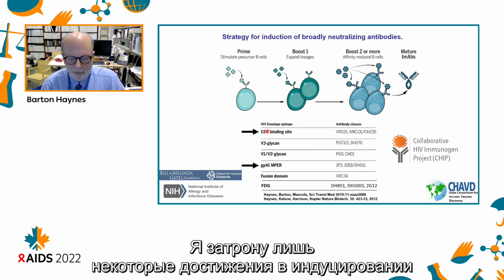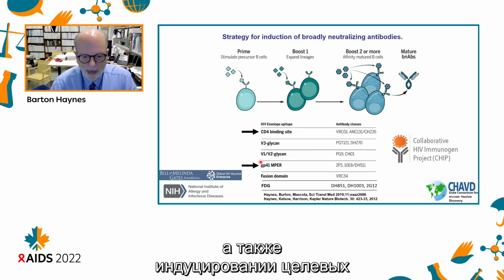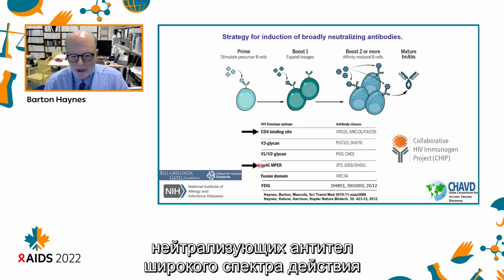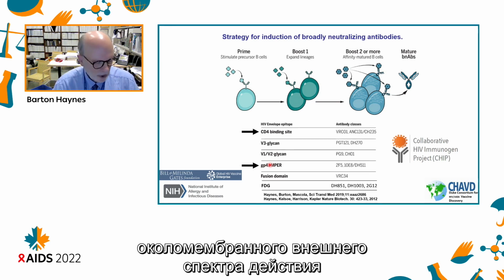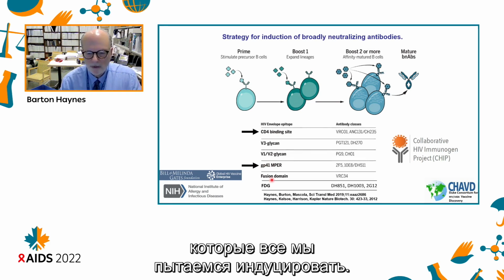Today, I'll just talk about some progress made in inducing CD4 binding site and some progress made in inducing GP41 membrane proximal external region targeted broadly neutralizing antibodies. The rest of the list here are other types of antibodies that we and others are trying to induce.